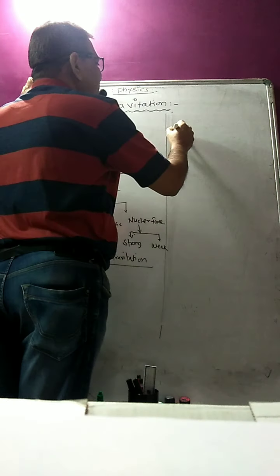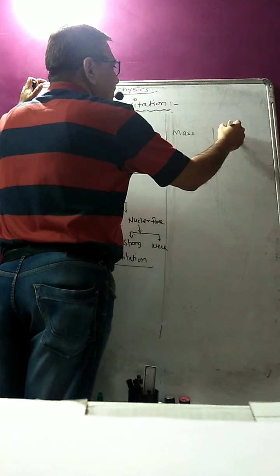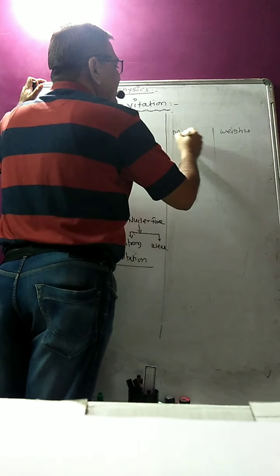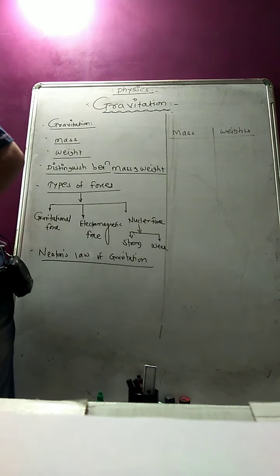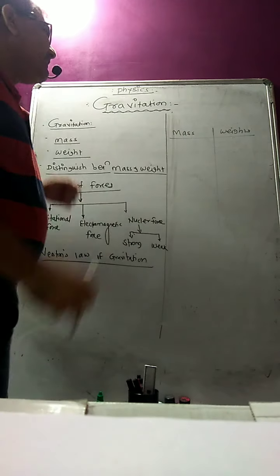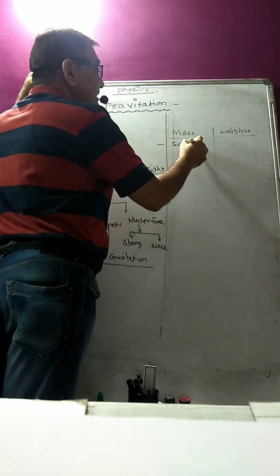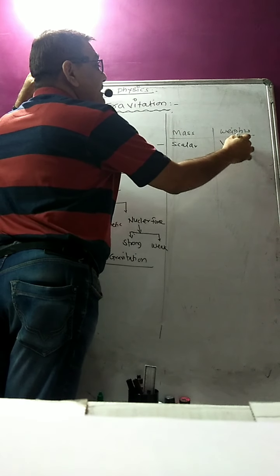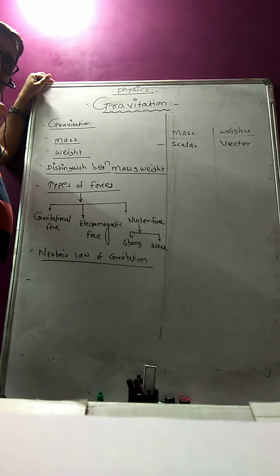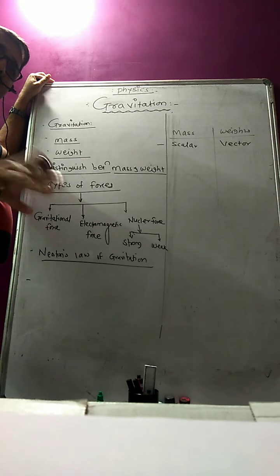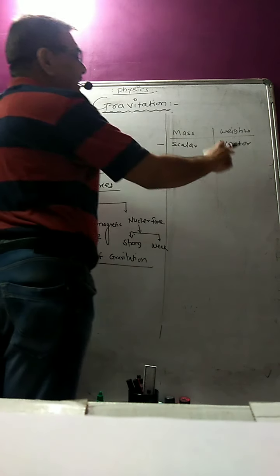Now we can say there are some distinguishing points between mass and weight. If I write down mass and weight, making two columns, we can start writing the distinguishing points. Mass is a scalar quantity, while weight is a vector quantity. Why is this a vector? Because it is a force. It depends upon g, the acceleration due to gravity. Therefore, it is a vector quantity.